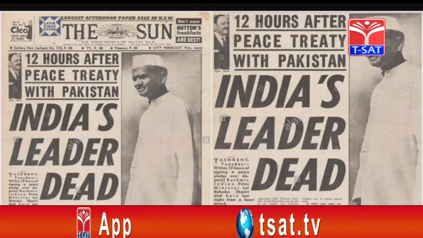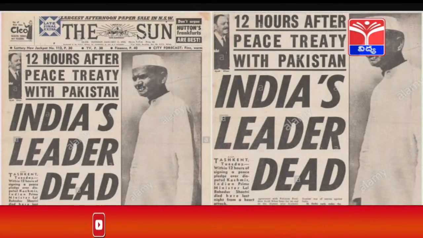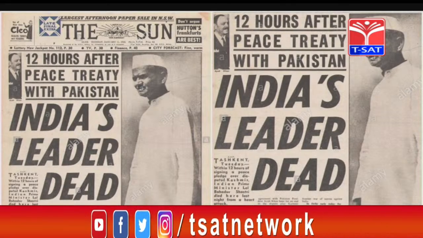These are some of the newspaper reports of the demise of India's Prime Minister. Students, when Shastri was the Prime Minister, the three-language formula was introduced, giving importance to Hindi as the main language for communication. This was not liked by most of the South Indian states.